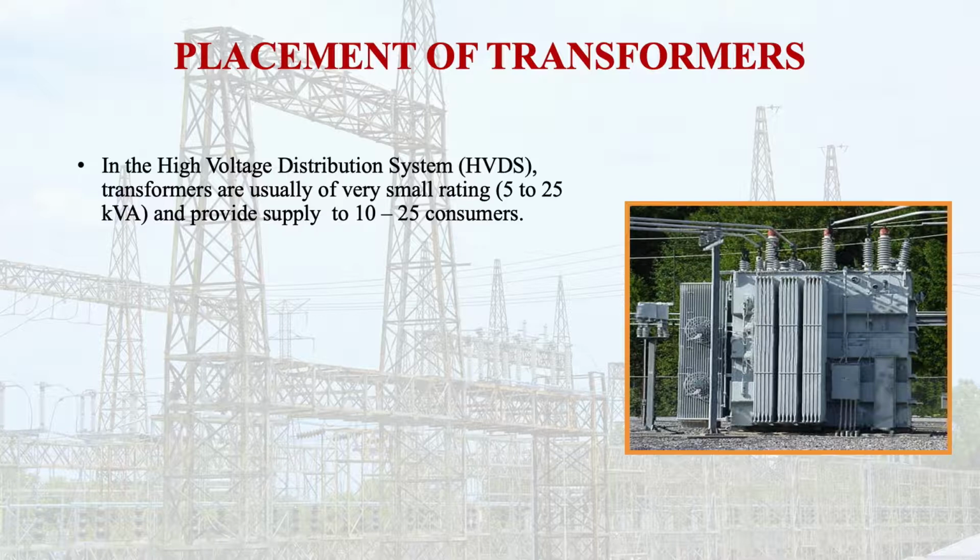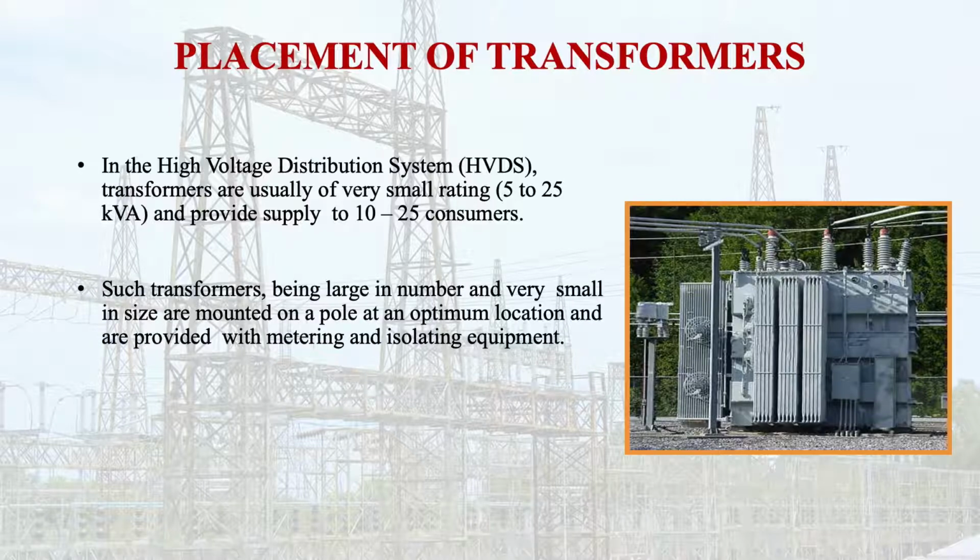So learners, now let us discuss the placement of transformers. In our previous session, you have learned about the high voltage distribution system, the HVDS system. In this, transformers are usually of very small rating, 5 to 25 kVA, and provide supply to only 10 to 25 consumers. Such transformers being large in number and very small in size are mounted on the pole at an optimum location and are provided with metering and isolating equipment.